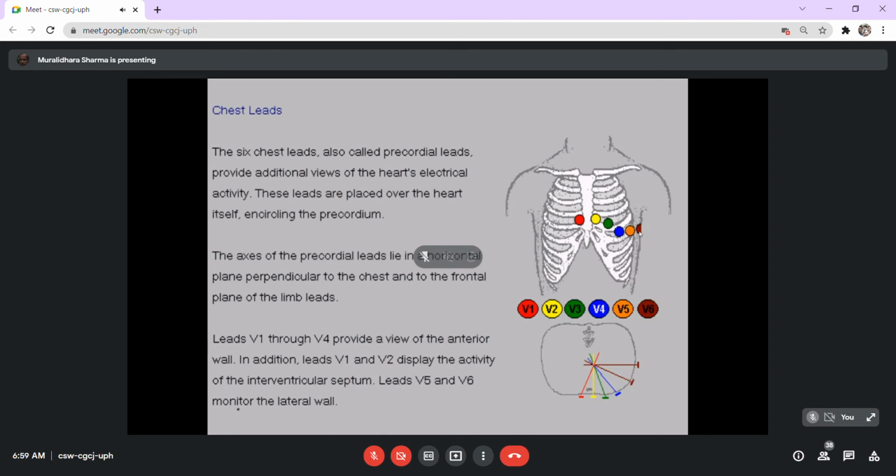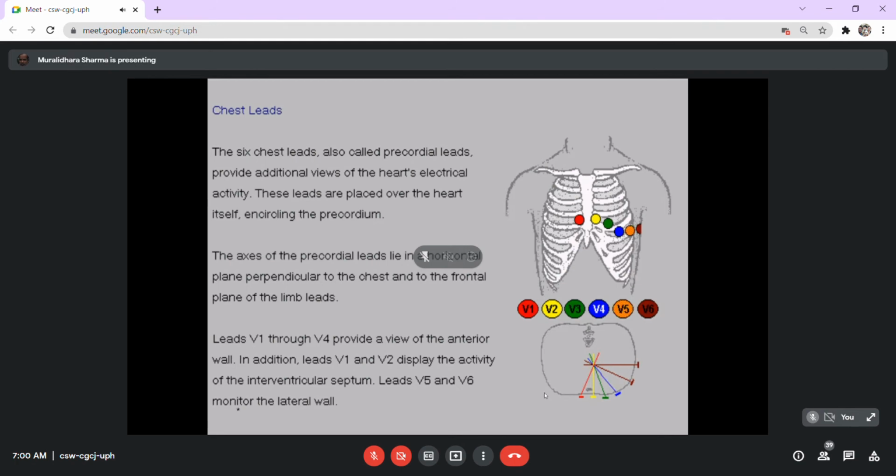In between these areas can be adjusted, and usually the fourth lead comes at the mid-clavicular line. Lead six is at the mid-axillary line, and in between you can position the leads.